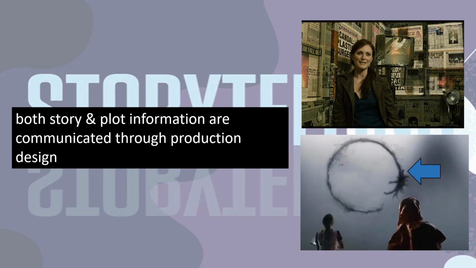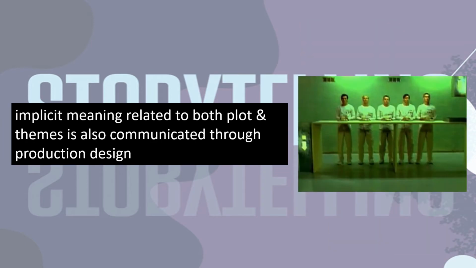Implicit meaning related to both plot and themes is also communicated through production design. For example, in Bartholomew's Song, the high degree of conformity that characterizes the world of the film is visually communicated through the uniformity in the color scheme and decor of all of the rooms in the compound where the story takes place. This is production design.